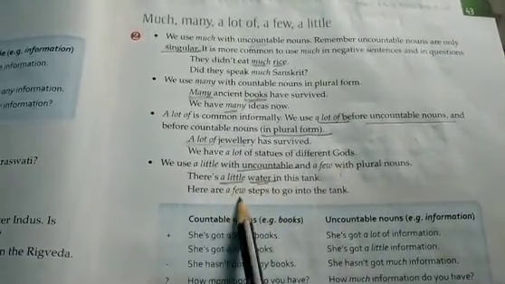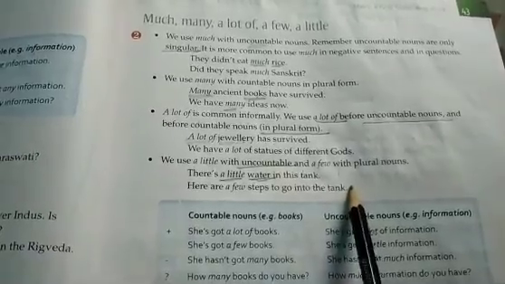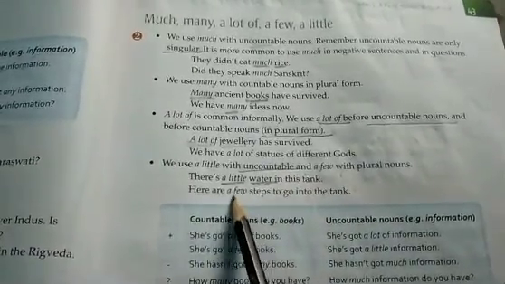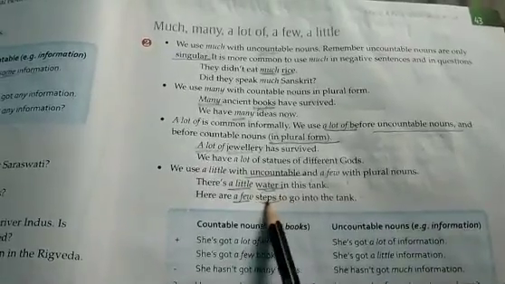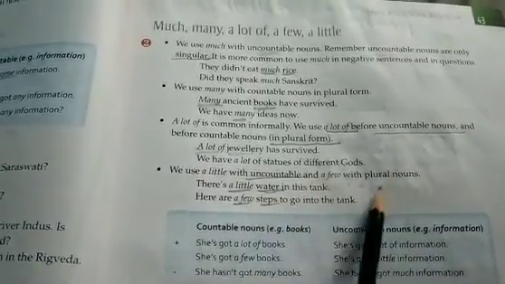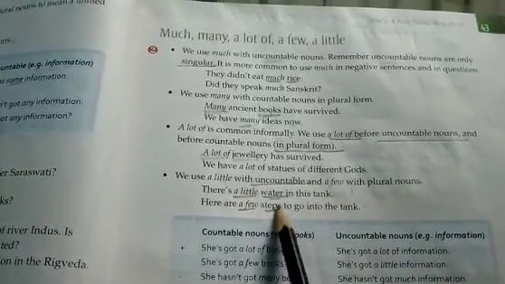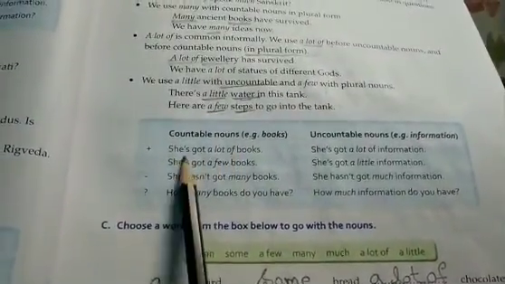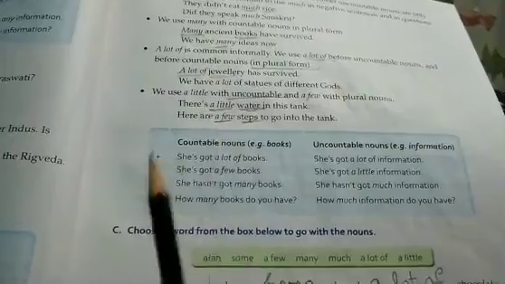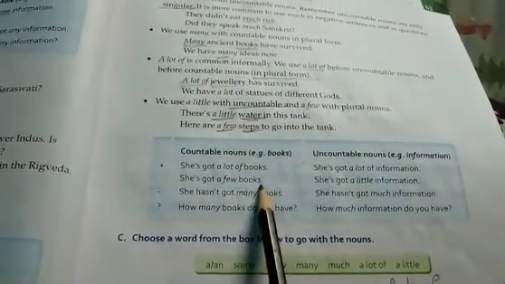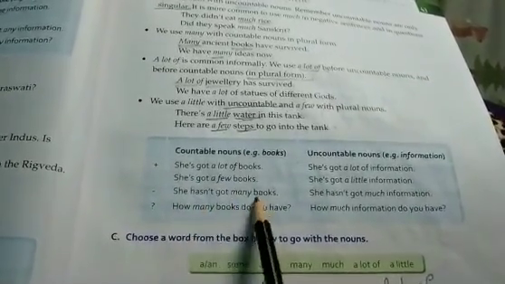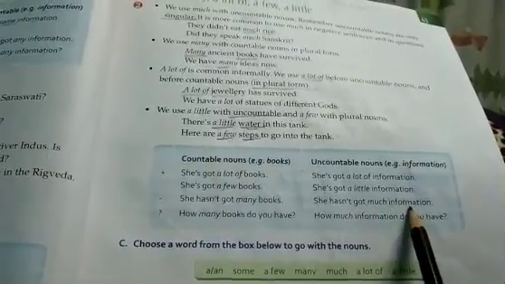Here are a few steps to go into the tank. So steps is plural here. So we use a few. Countable noun. She got a lot of books. Uncountable noun. She got a lot of information. She's got a few books. She's got a little information. She has not got many books. She has not got much information.